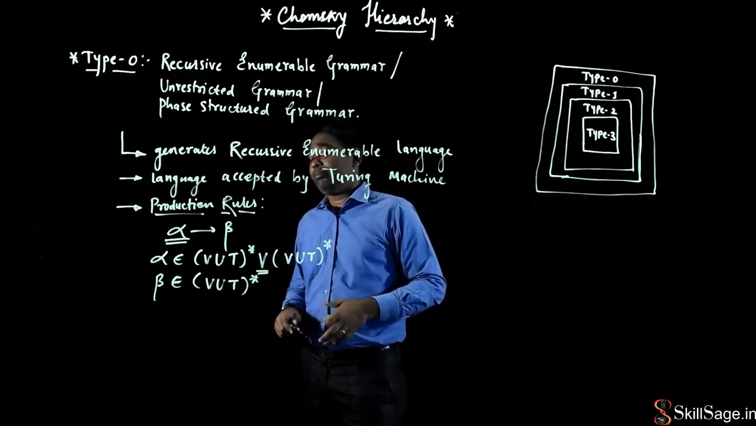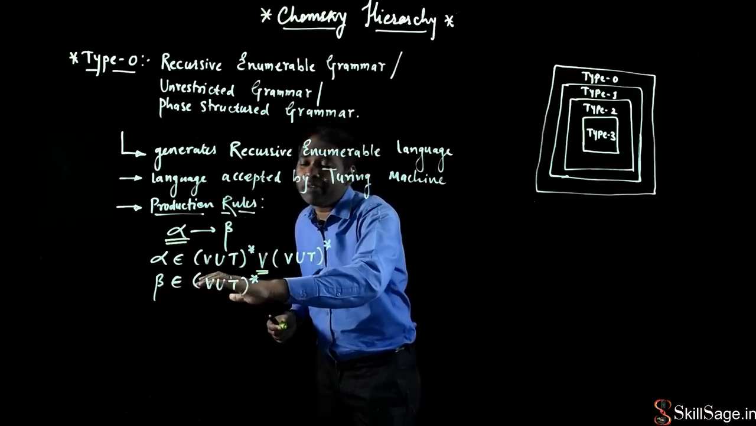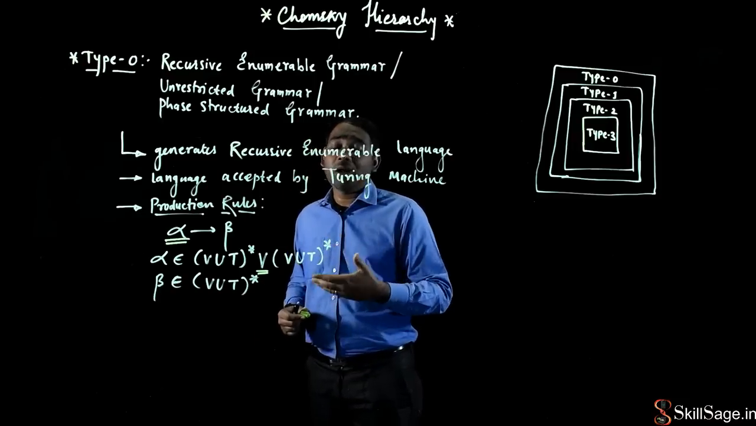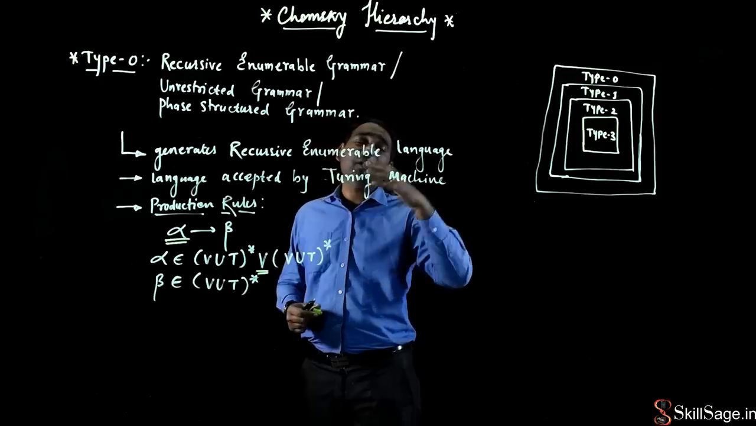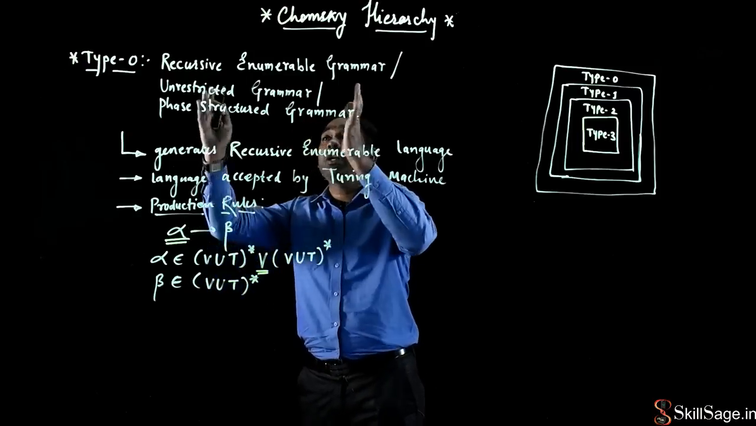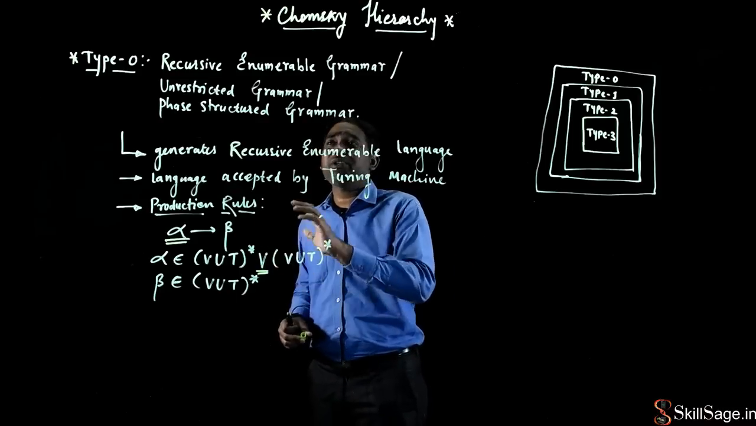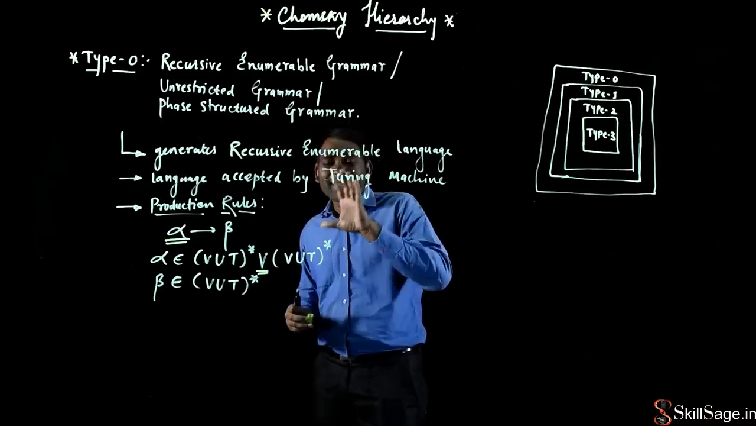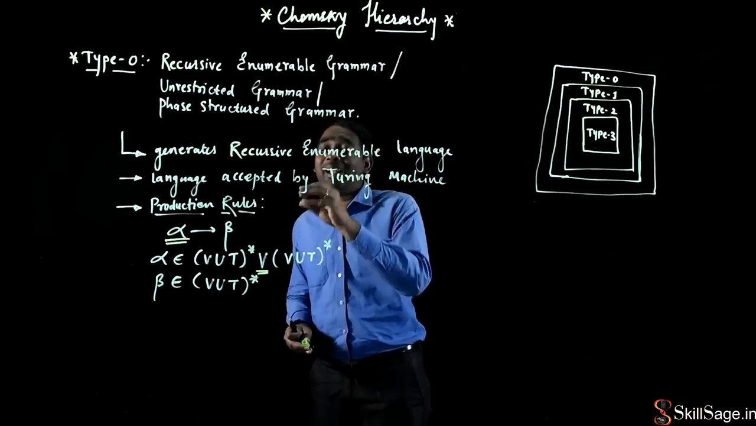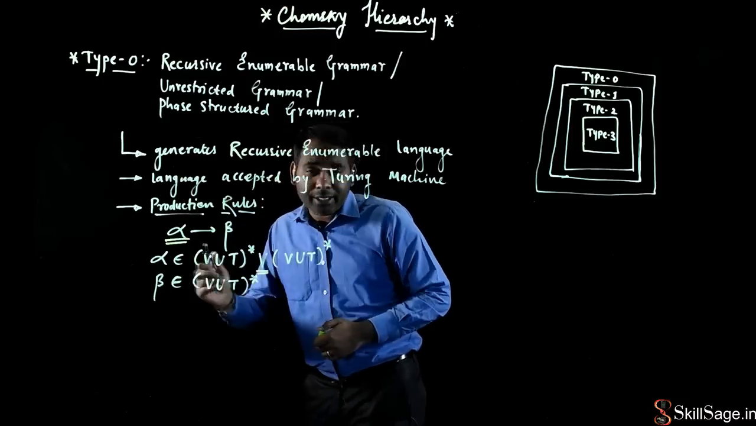So what is beta? On beta there is no restriction. Beta belongs to (V union T) star closure. That means any occurrence of variables or terminal symbols can be present on the right hand side of the production rules. So this is the production rule for unrestricted grammar. He has not put any restriction, which is why it is called unrestricted grammar. The only restriction is that at least one variable or non-terminal symbol has to be present on the left hand side of the production rule.